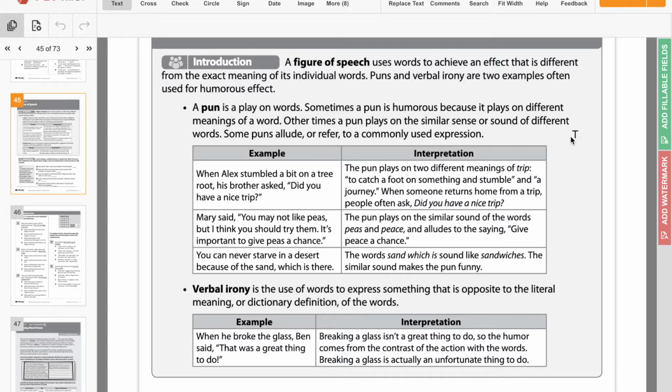Okay? Verbal irony is the use of words to express something that is opposite of the literal meaning or dictionary definition of the words. So this is like doing the exact opposite of the literal meaning or definition. So when he broke the glass, Ben said, "That was a great thing to do." Breaking a glass obviously is not a great thing to do, so it comes from the fact that he said the opposite reaction than what would have been normal, right? If he said, "Oh, great job," because he broke the glass, obviously he's not doing a great job. They're just saying that to be kind of funny.